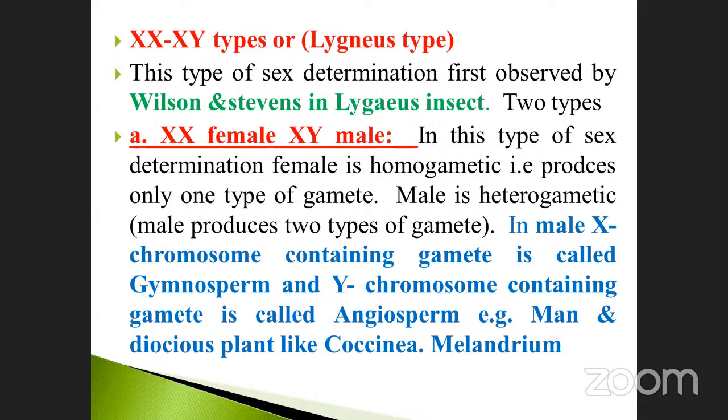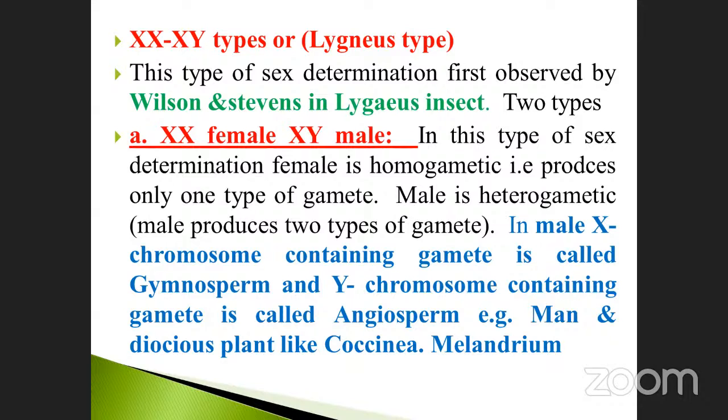Okay, for the next one. See the first one, XX, XY type. Just listen here. This is very, very important. The XX, XY type. There are so many types also given here. Here you must note the XX type and the XY. Both are common, similar to that of the human being. XX is female, but the XY is a male.